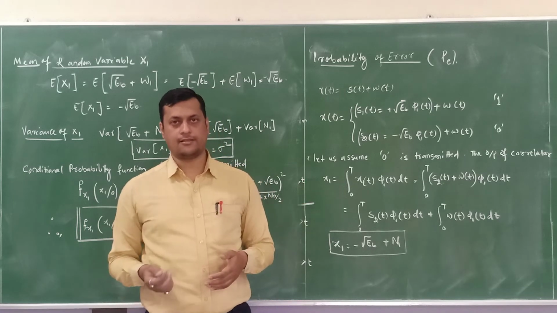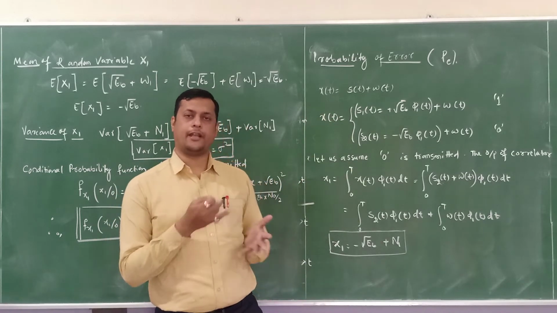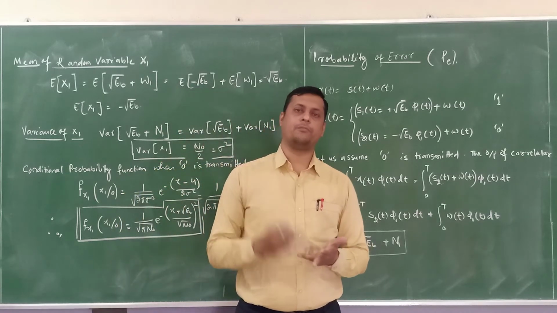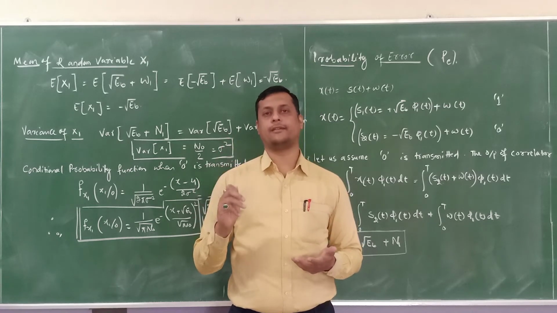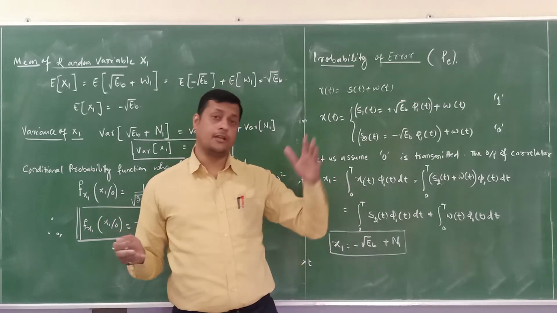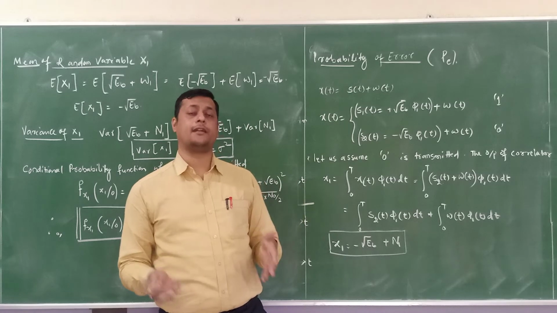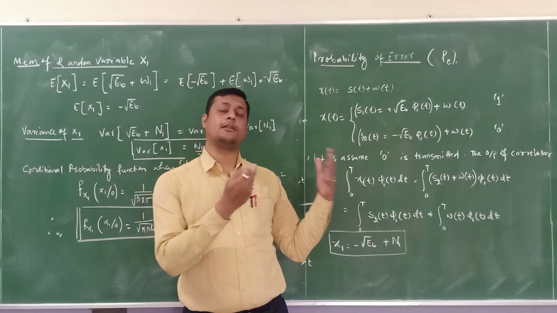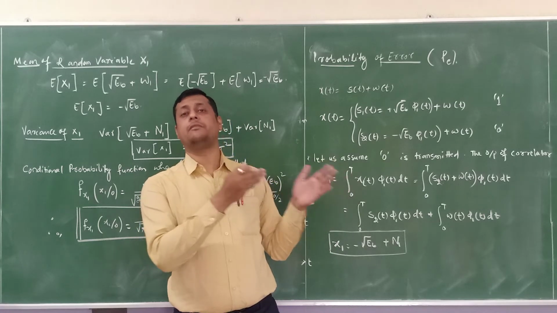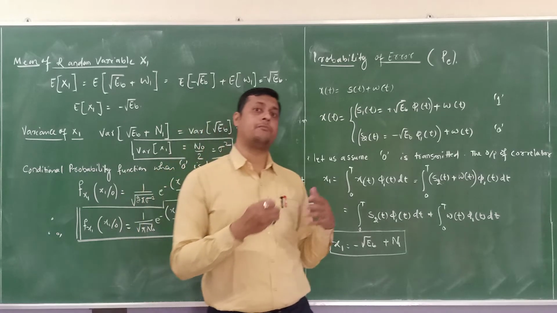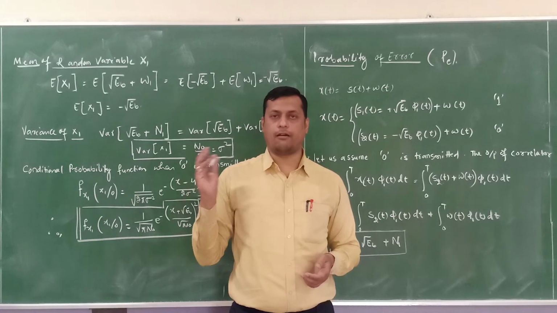So there is a certain methodology through which we can identify the probability of error for different modulation schemes. For ASK it is different, for PSK it is different, for QPSK it is different. But it will depend upon the energy per bit with respect to the noise. As we have identified signal to noise ratio in analog systems, similarly with the help of probability of error we can justify that the reconstruction of the signals can be done in a very precise way. We have to see that the probability of error must be very less. If the probability of error is very high, it means we cannot reconstruct the original signal. We have already lost our information.